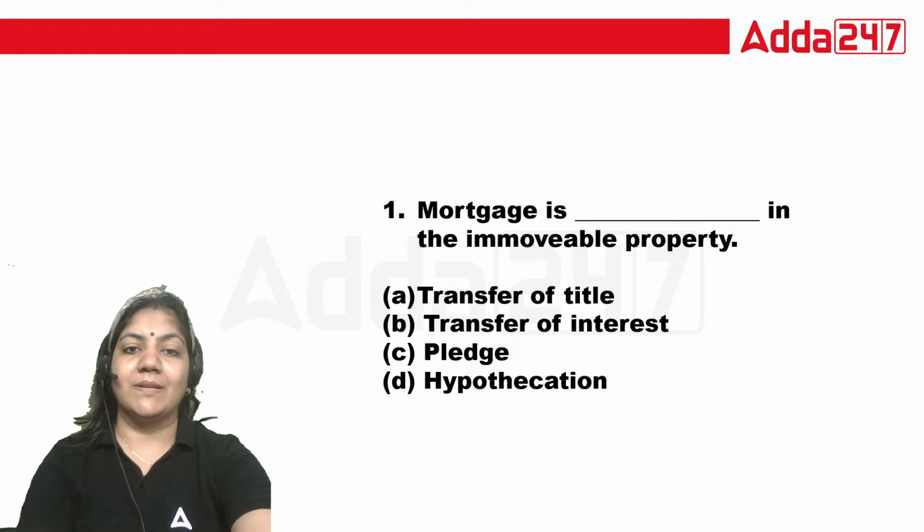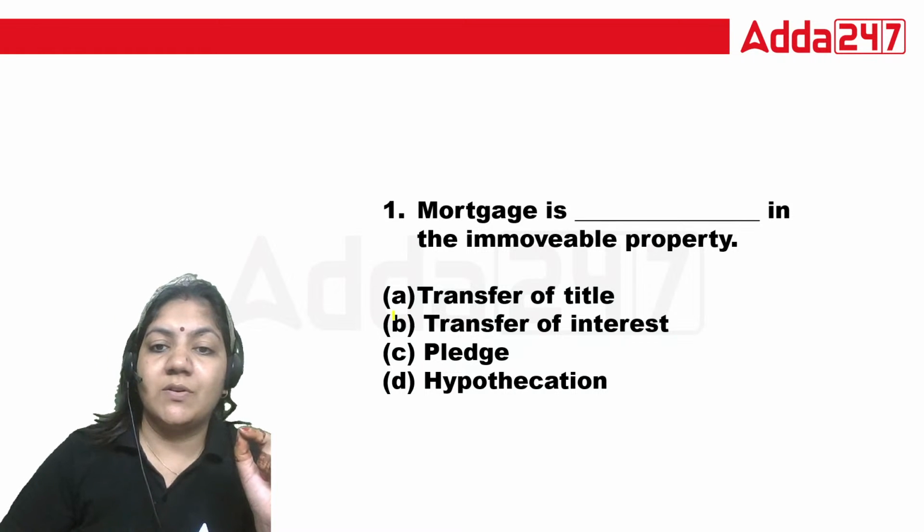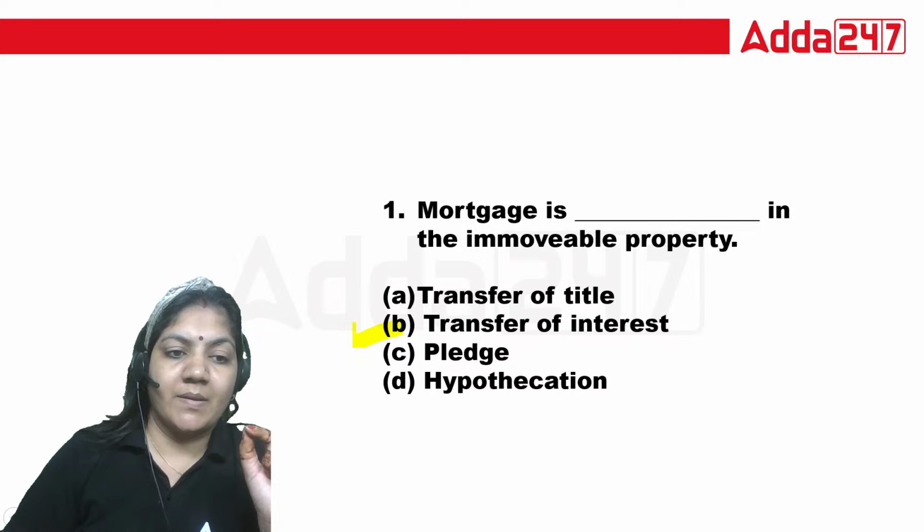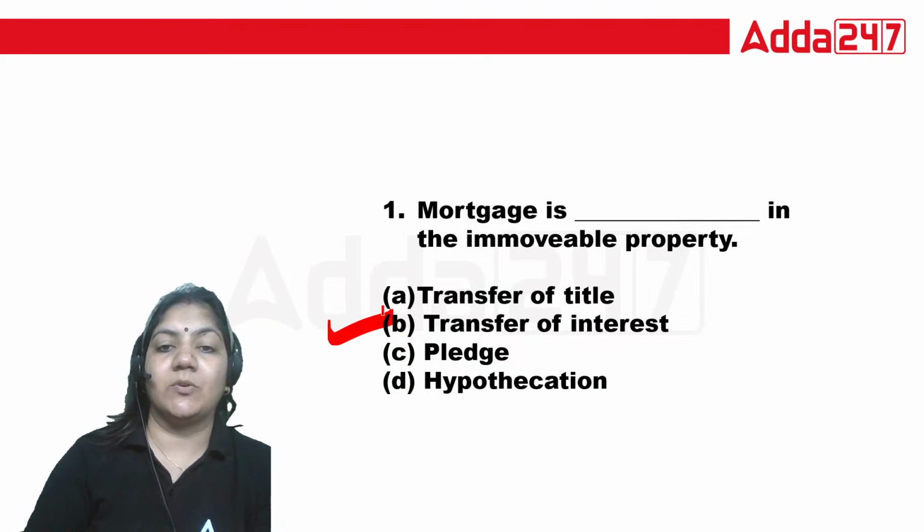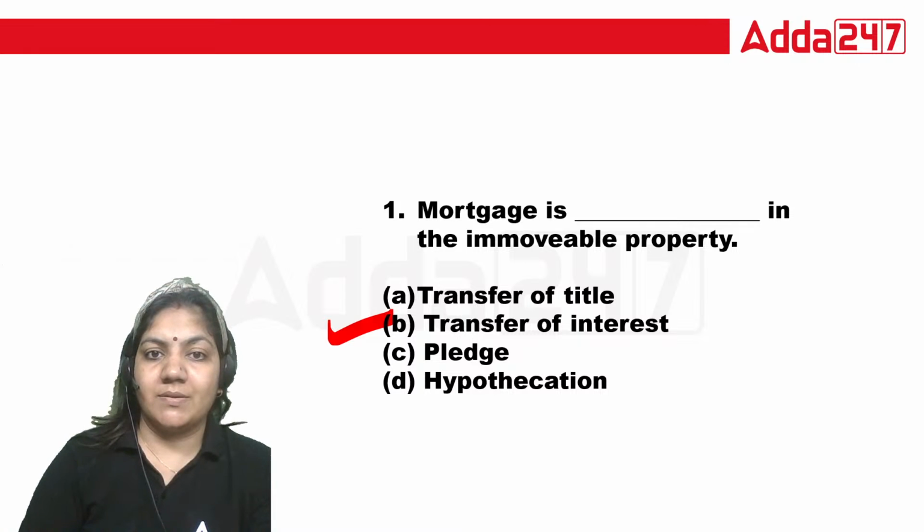So class, basically the mortgage is a transfer of interest in the immovable property. So B is the right answer.